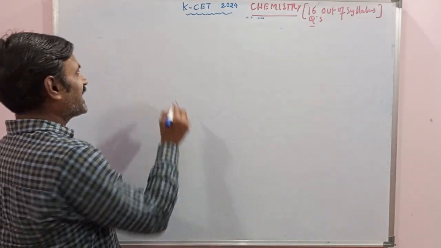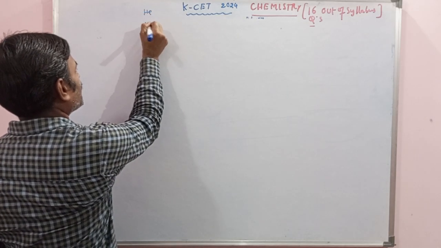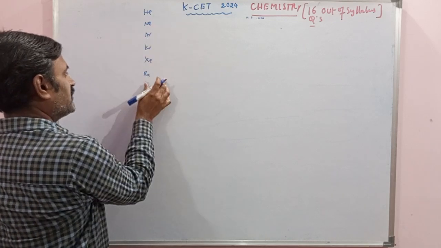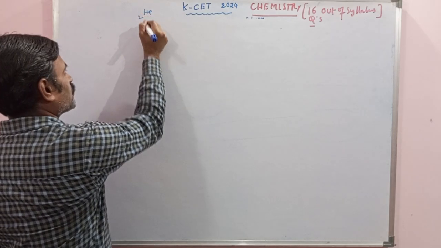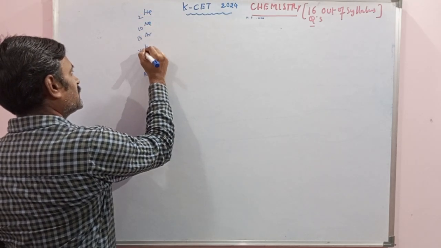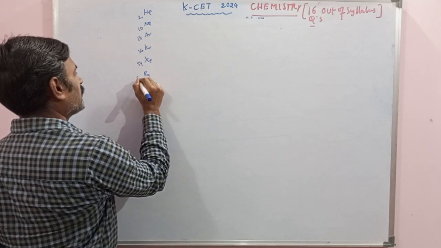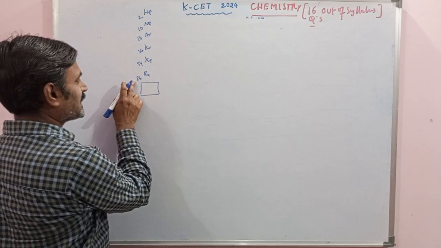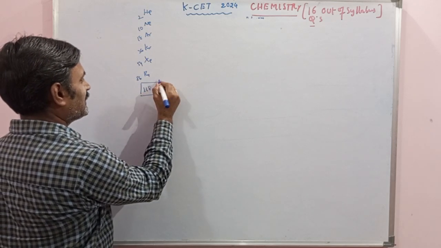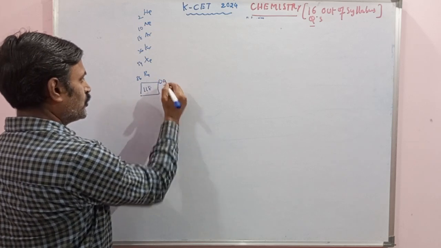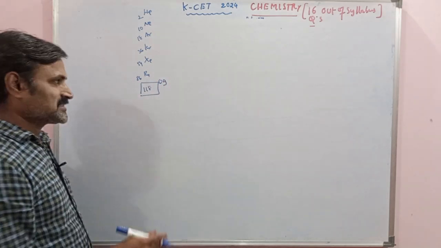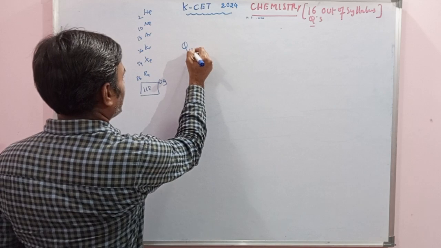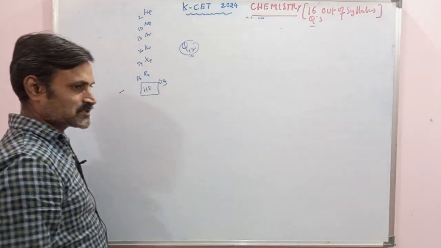We have radioactive noble gases. What are noble gases? Helium, neon, argon, krypton, xenon, radon. Up to here we learnt. But what are the atomic numbers here? 2, 10, 18, 36, 54, after that 86. If we want to know what the next one will be, if we add 32, it becomes 118. It is Oganesson, Og. Actually, regarding this only, question number 17 asked about the recently discovered noble gas Oganesson.